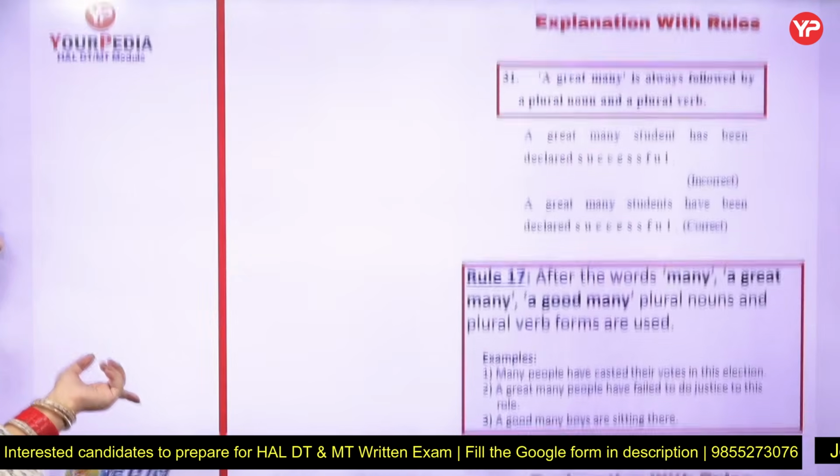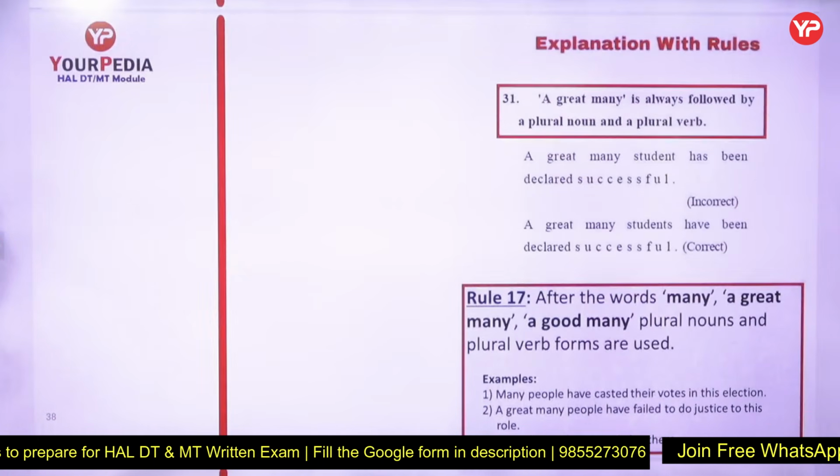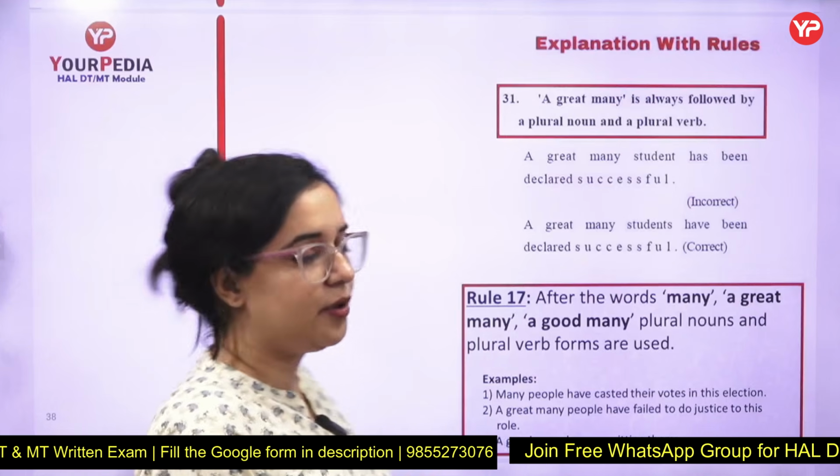Now let's move to rule number 31. In a similar way, we drew about "many a", "the number of", "a number of".